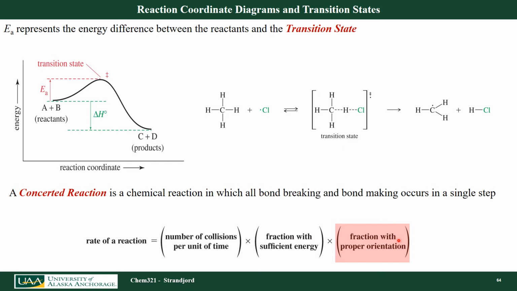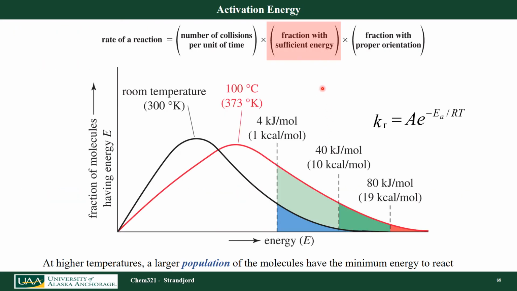So I also need to have the proper orientation at my transition state in order for this chemical reaction to occur. How about activation energy as a function of temperature? I know that some chemical reactions go faster at higher temperatures. Again, I look at my Arrhenius equation and I see a temperature variable in here. So at higher temperatures, my rate should increase, looking at the math.